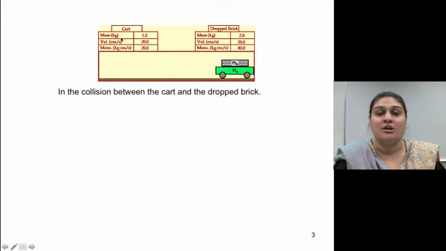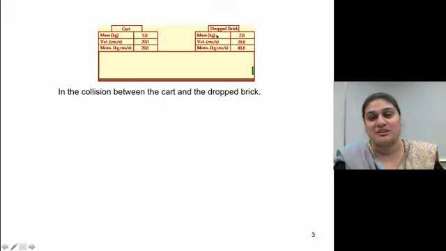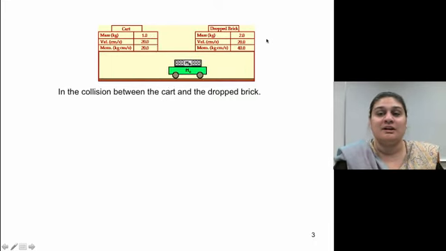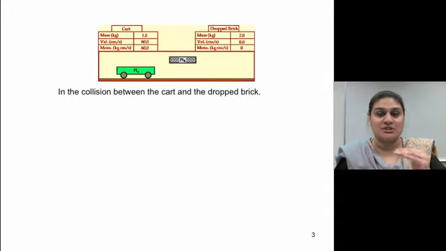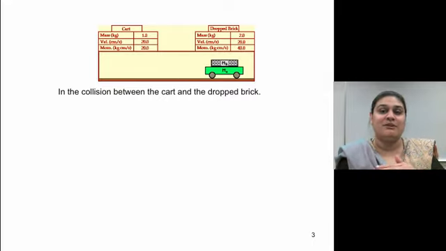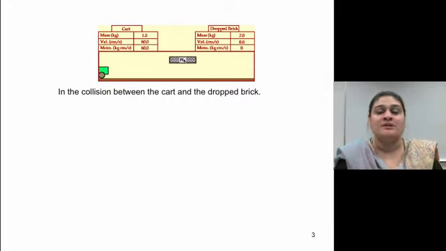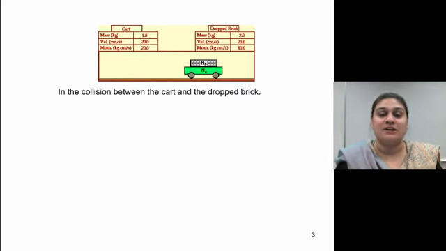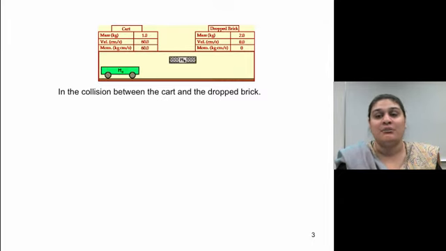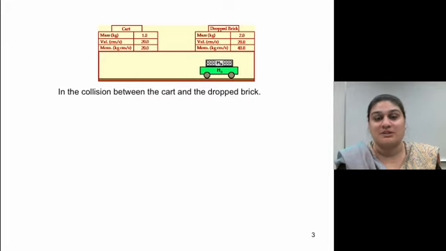So we initially have a cart and a drop brake. Sorry, the mass of the cart is 1 kilogram, and the mass of the brake is 2 kilograms. Initially, the dropped brake is at rest. Even though it is moving in a horizontal direction, we still consider that it has a zero velocity in the x direction. So only the cart has the initial velocity of 60 centimeters per second. So the total momentum of the cart is initially 60 kilogram centimeters per second. And for the drop brake, initially the velocity is 0 as well as the momentum is 0.